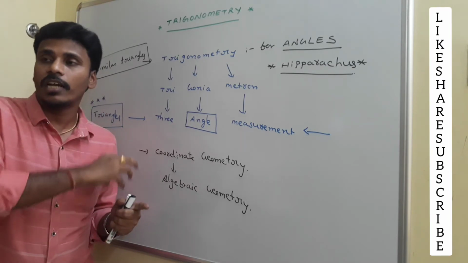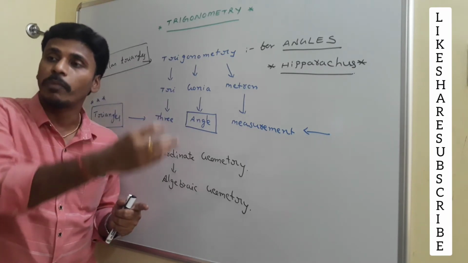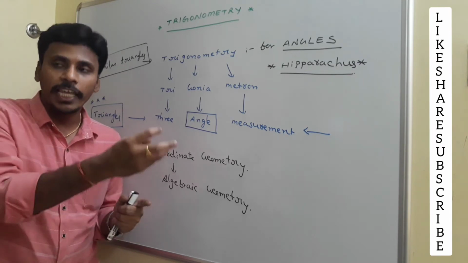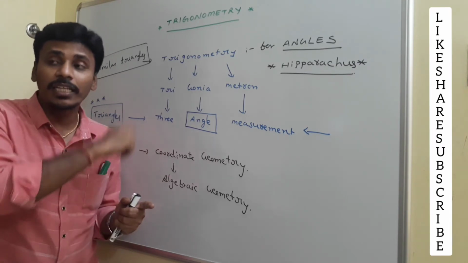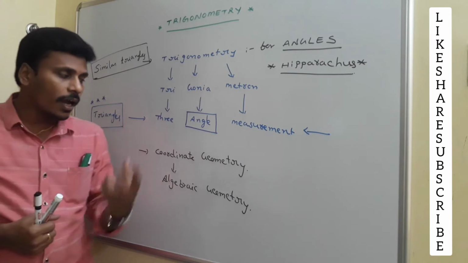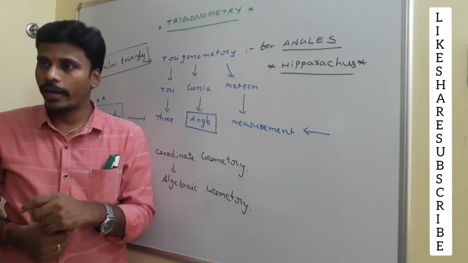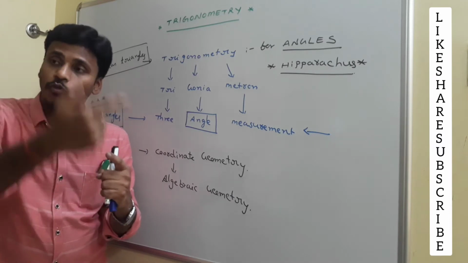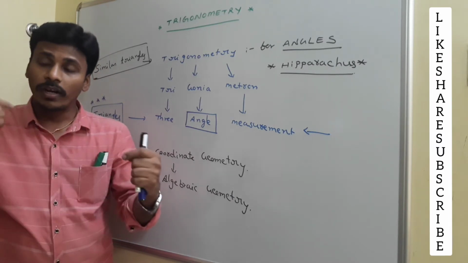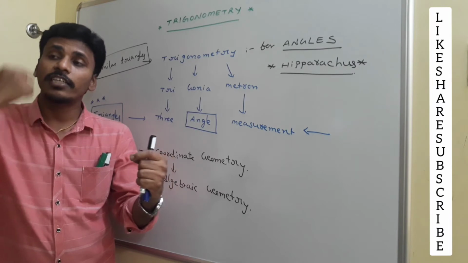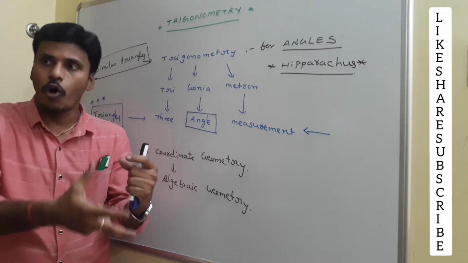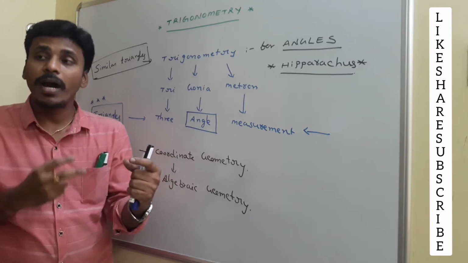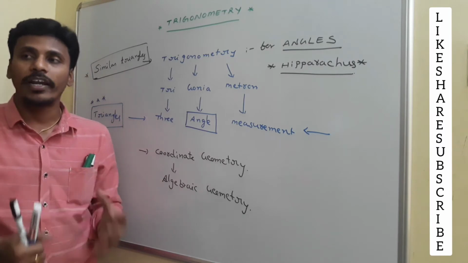In converting the concepts of similar triangles into a simplified manner, he named it trigonometry. In that connection, he utilized the concepts of coordinate geometry, right? Once again, trigonometry is the next version of similar triangles, and to convert similar triangles into another form, Hipparchus utilized coordinate geometry.